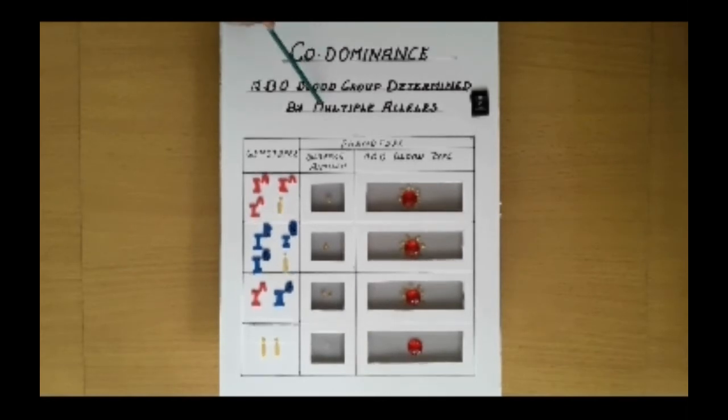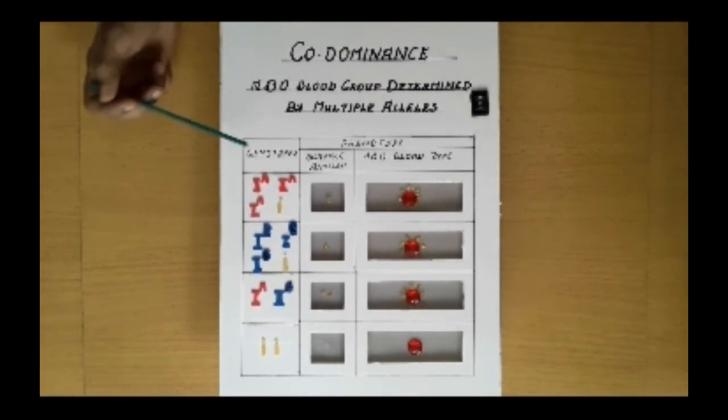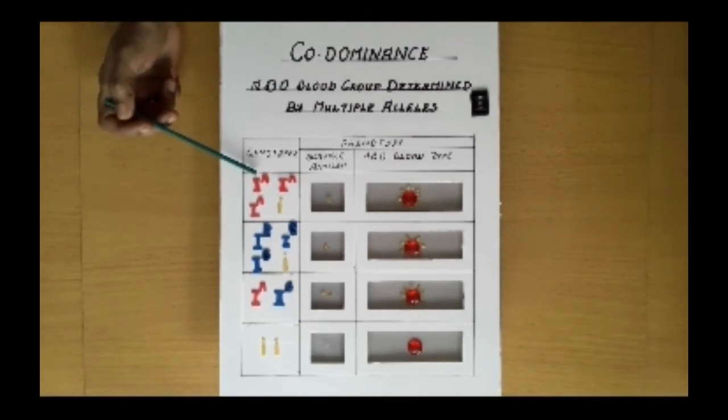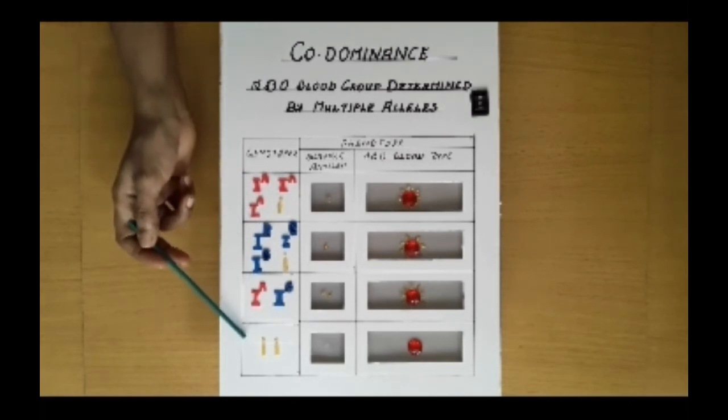Codominance and multiple alleles also show a variation from Mendel's laws of inheritance. Both can easily be explained with the ABO blood type system in humans. Three alleles circulate in the human population, IA, IB and small i alleles.